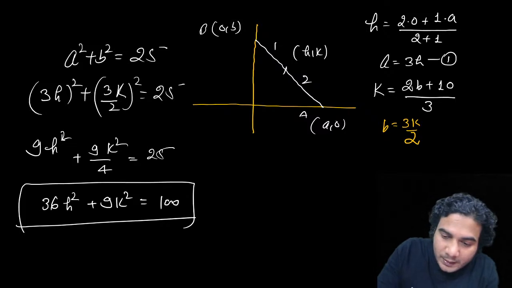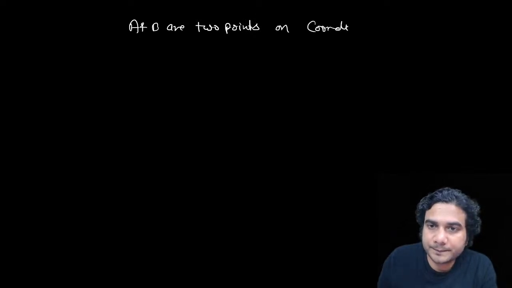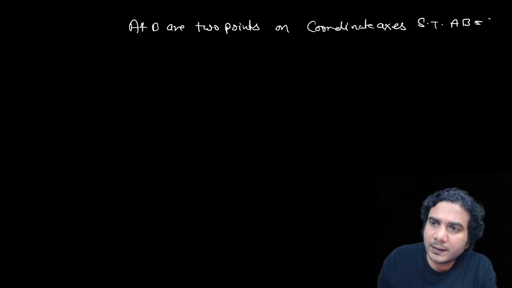Now suppose I repeat this question. The same question: A and B are 2 points on coordinate axis such that AB is equal to, let's say, 5 only.